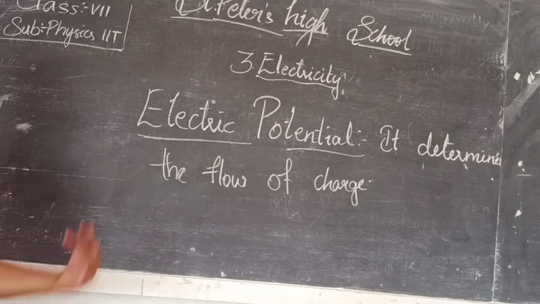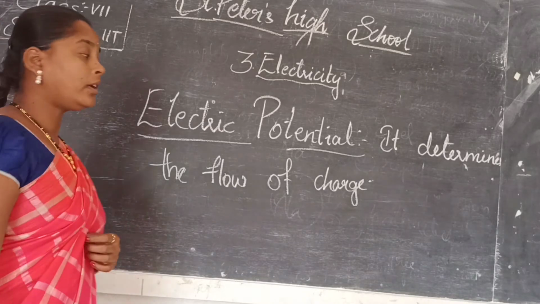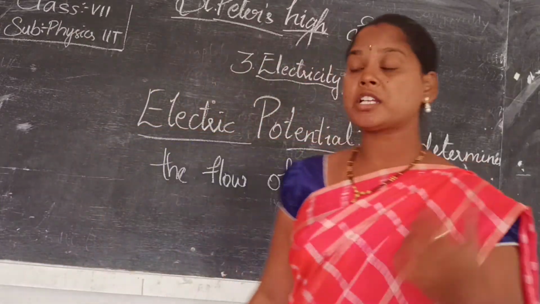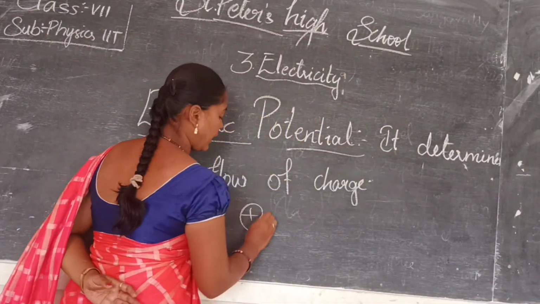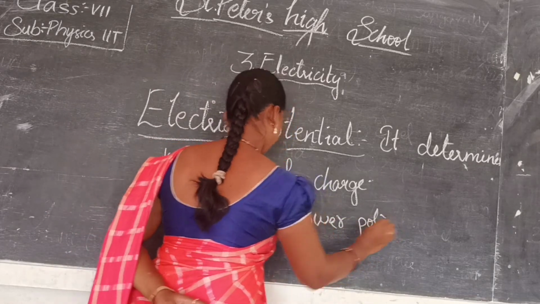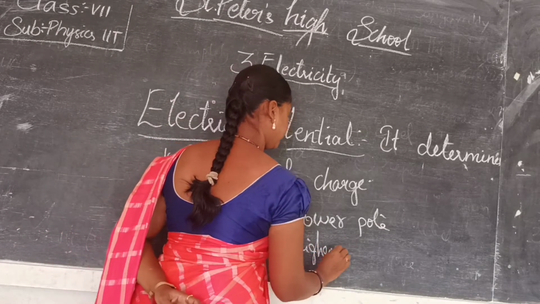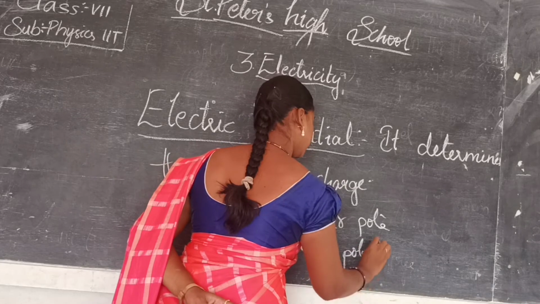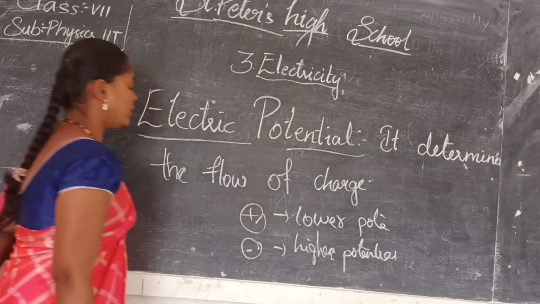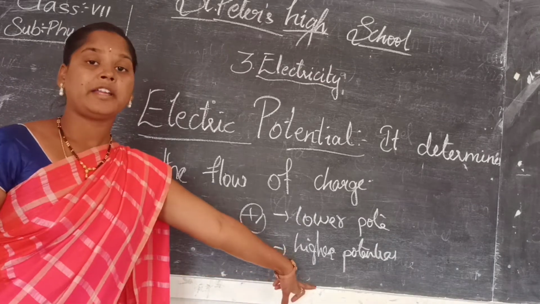In which direction is it moving, from negative to positive, from positive to negative, or from A to B, or from B to A? Positive charge will be having lower potential, and negative ions will be having higher potential.